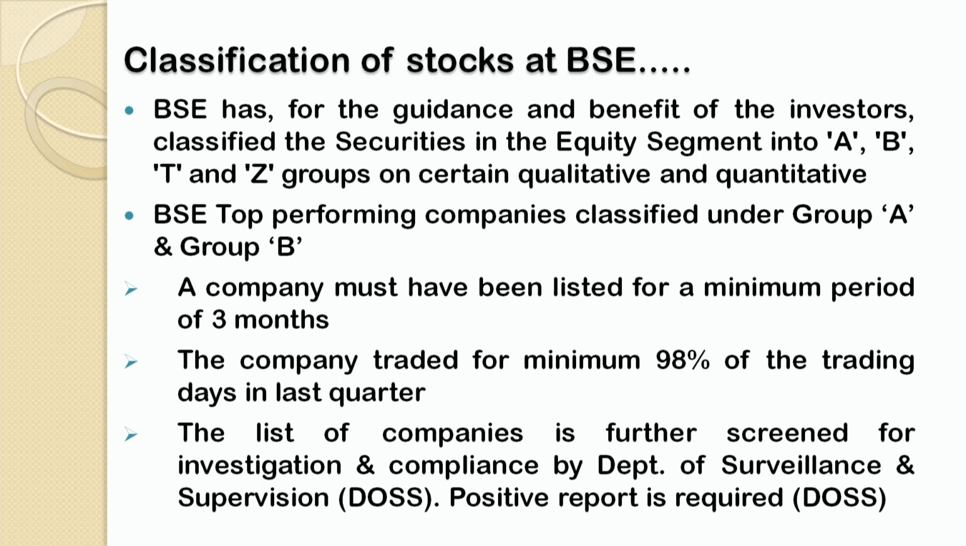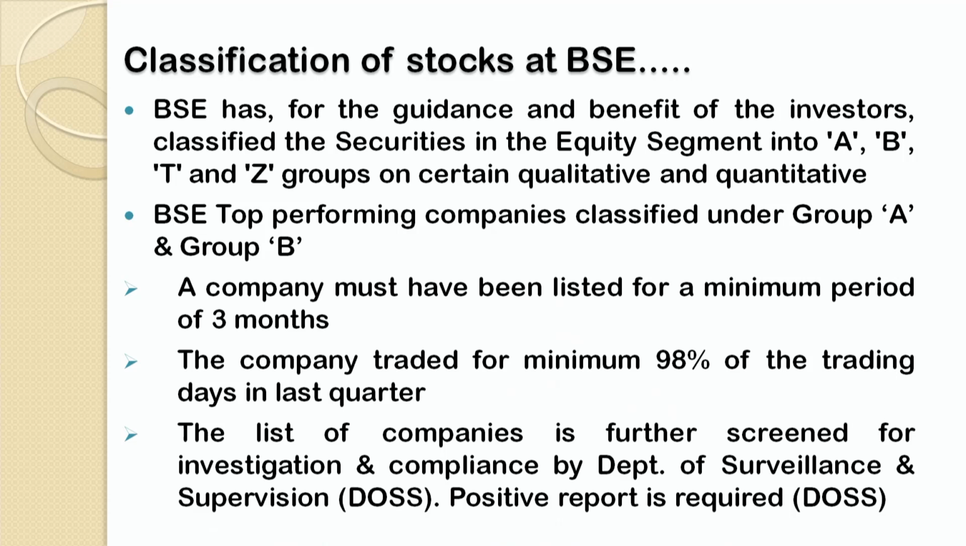That means, in the last quarter of any particular year, at least 98% trading must have been conducted by the company. That means it is concerned with volatility or liquidity, or you can say the stocks must be active in nature. They must be demanded on at least 98% of the days. Either a buy or sell order is placed in the securities of that particular company on 98% of days, then only may it be classified under category A and category B securities.